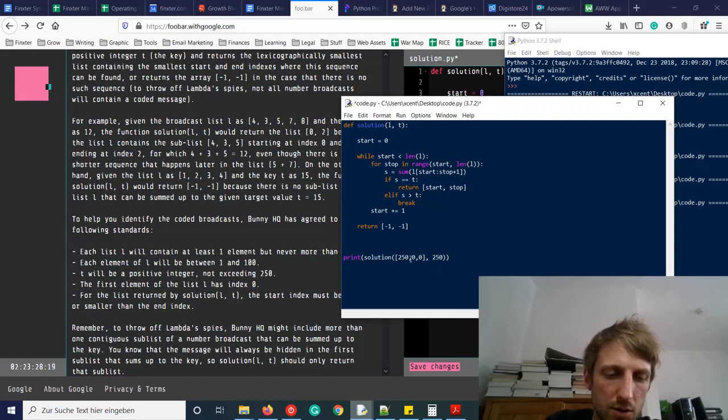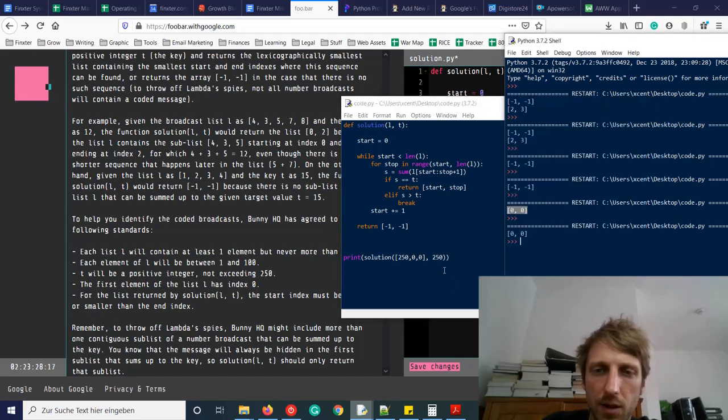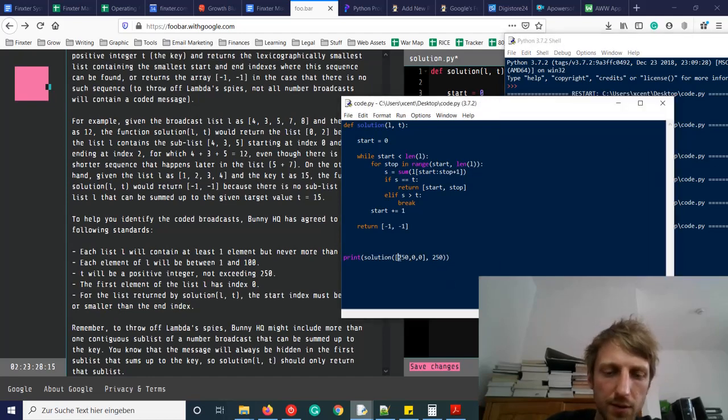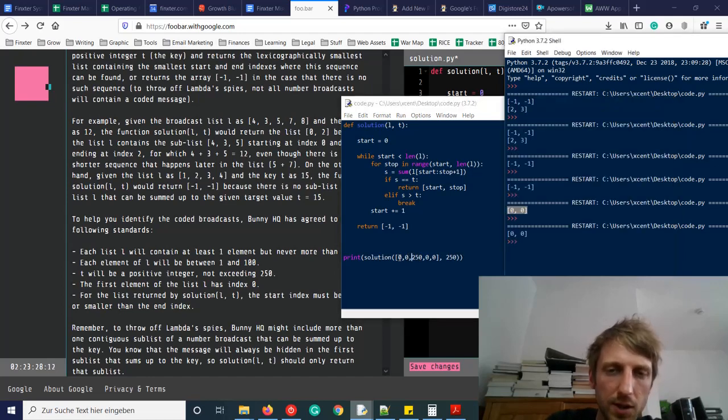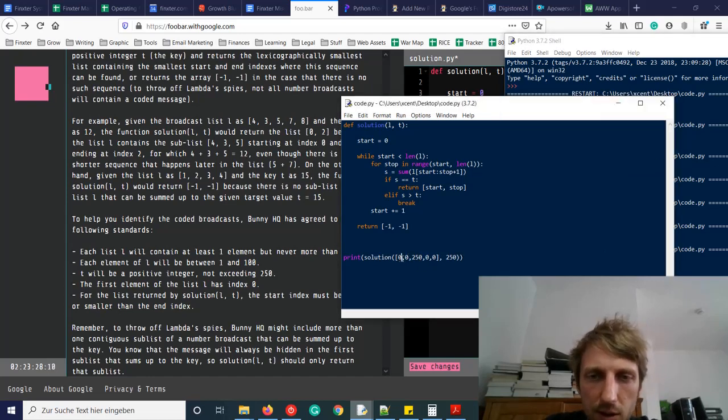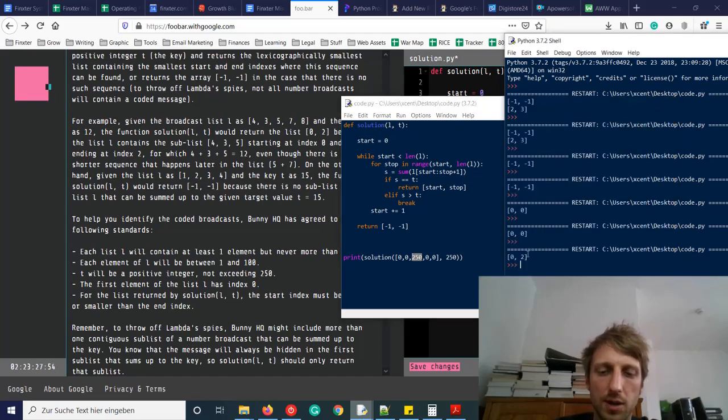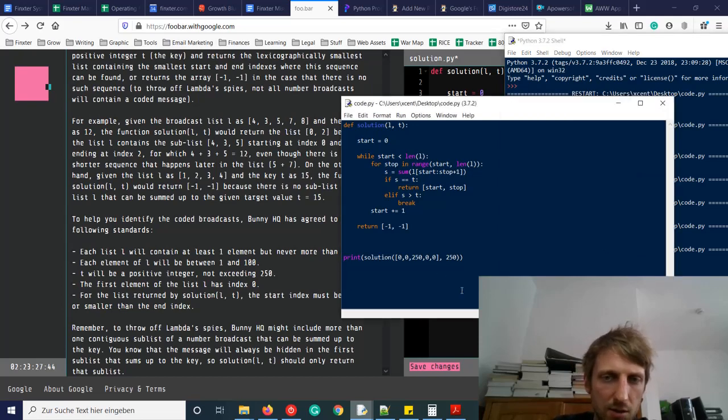So a few zeros, trailing zeros, doesn't matter. What happens if you have a few of those? Then it should return the zeros, yeah? So we sum from here, it could also start from here, but we should return the lexicographically smallest sublist, okay? So we start from 0 and go all the way to the right until we reach the point. And of course this 0, 2 is lexicographically smaller than this list. Both would be a solution to the problem, but this one is lexicographically smaller, so this is the correct solution.